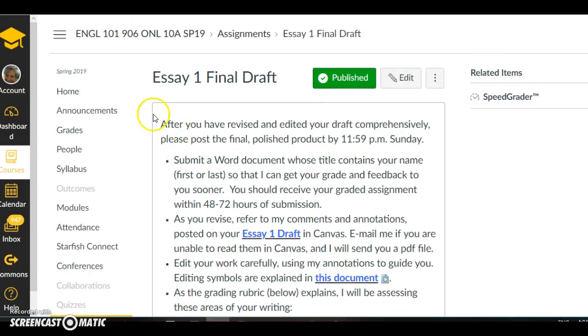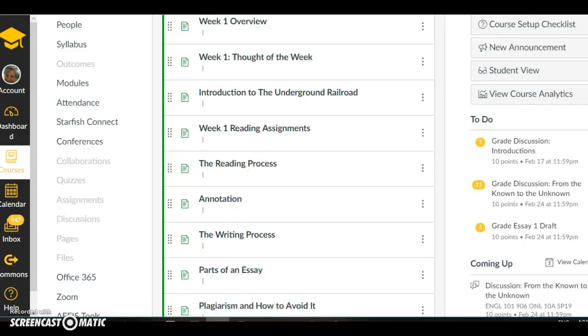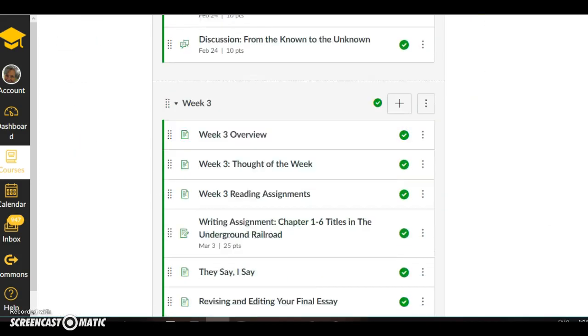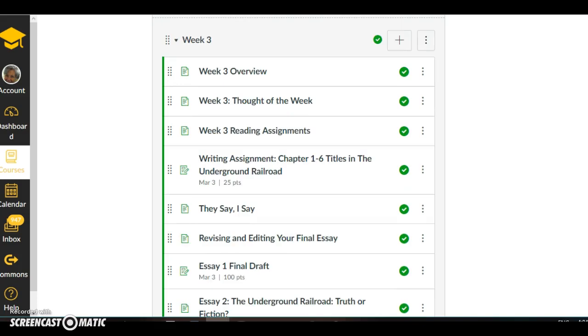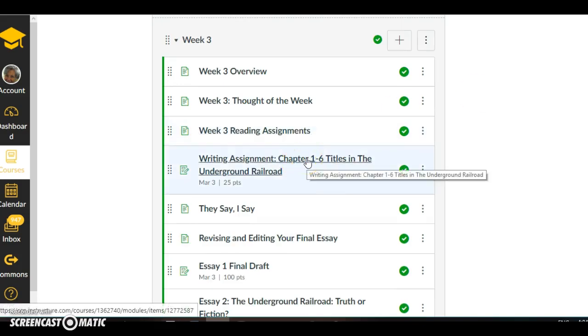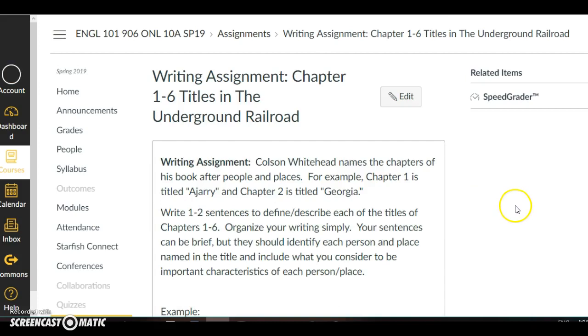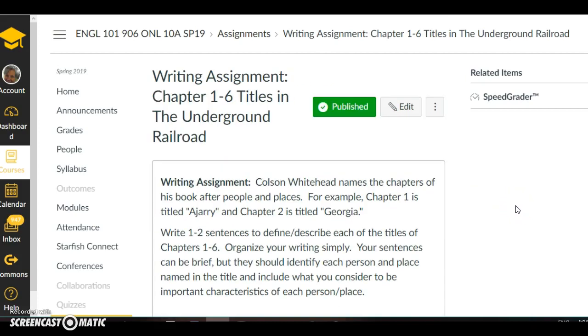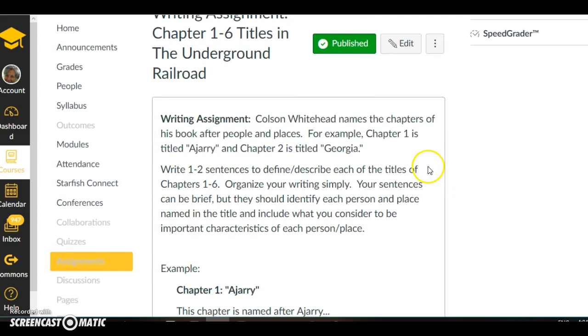Okay, so the other main task that you have to do this week is to complete a short writing assignment about the first 6 chapters of our book. And here's the assignment right here. The author of The Underground Railroad, Colson Whitehead, like Jonathan Swift, author of the famous book Gulliver's Travels, made every title of every chapter a name of a person or a place that's in his book.